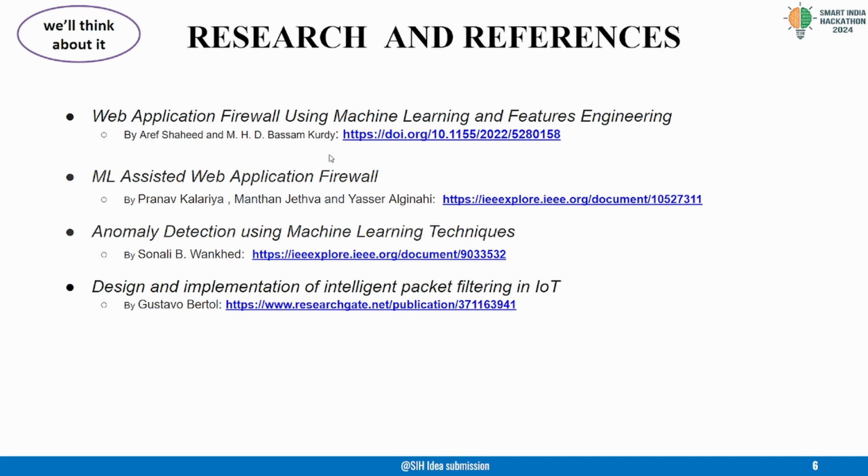One of them being Web Application Firewall using machine learning and features engineering by Arif Shahid, one being ML assisted Web Application Firewall by Pranav Kalaria and his team, the other being anomaly detection using machine learning techniques by Sonali Wankhede, upon which we have implemented our own logic to improve our machine learning model with the best possible industry standards. And lastly, we have used design and implementation of intelligent packet filtering in IoT to improve upon our standard packet filtering processes, and it has been provided by Gustavo Berton.